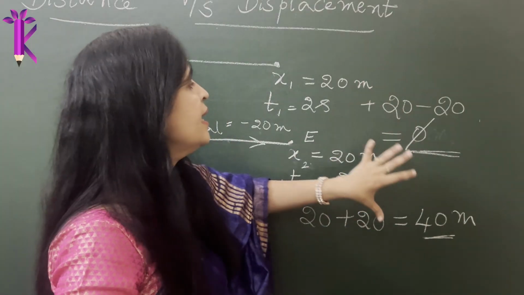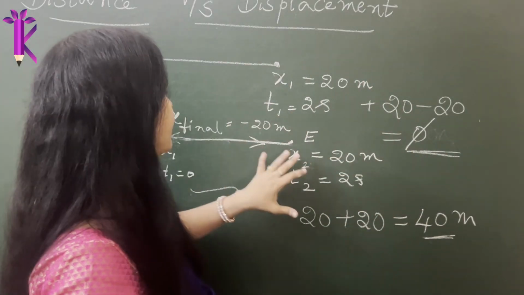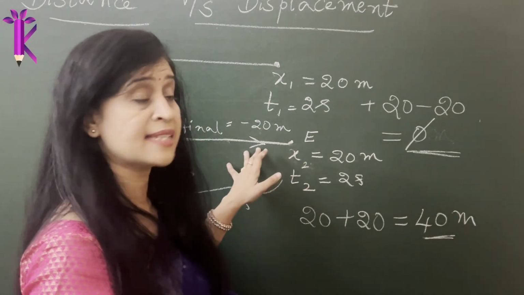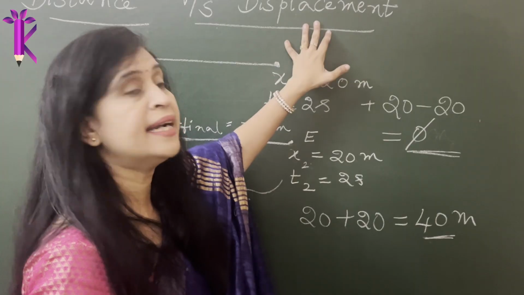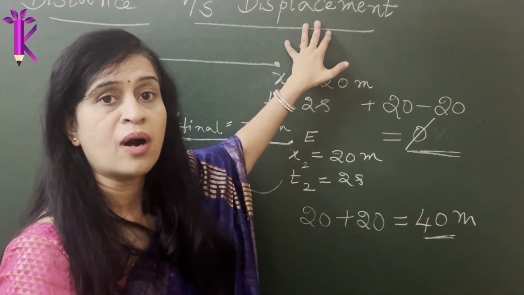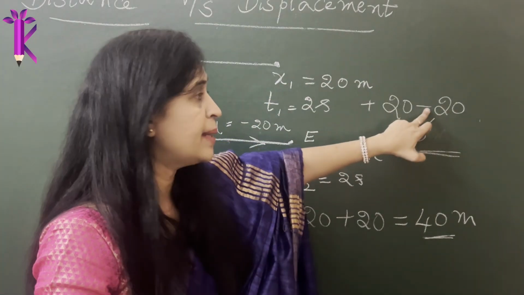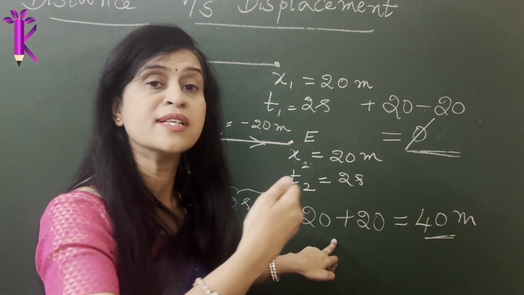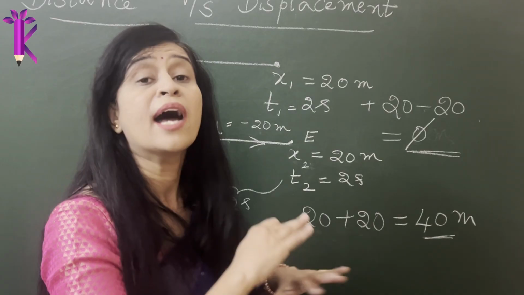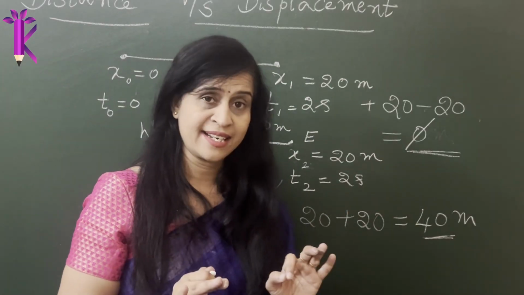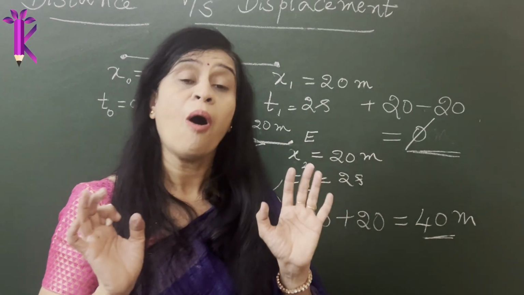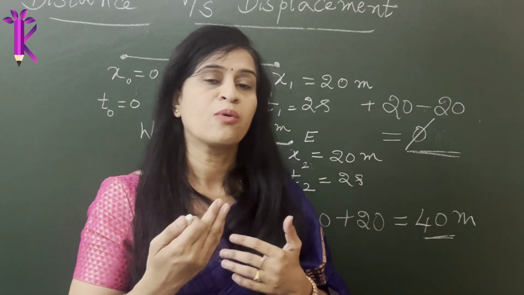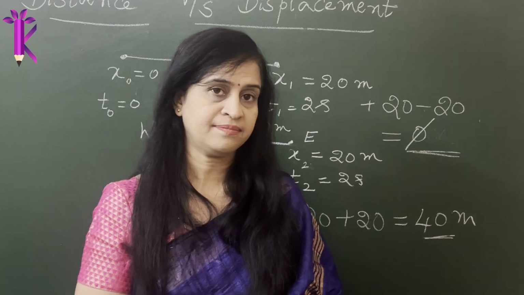So in the same example where it traveled along the same direction, traveled the same length, for displacement we always take into account the direction, meaning the sign, whereas for distance we do not take into account the sign, because we are not bothered about what direction it is traveling. All we are concerned about is the length or the magnitude along which it travels.